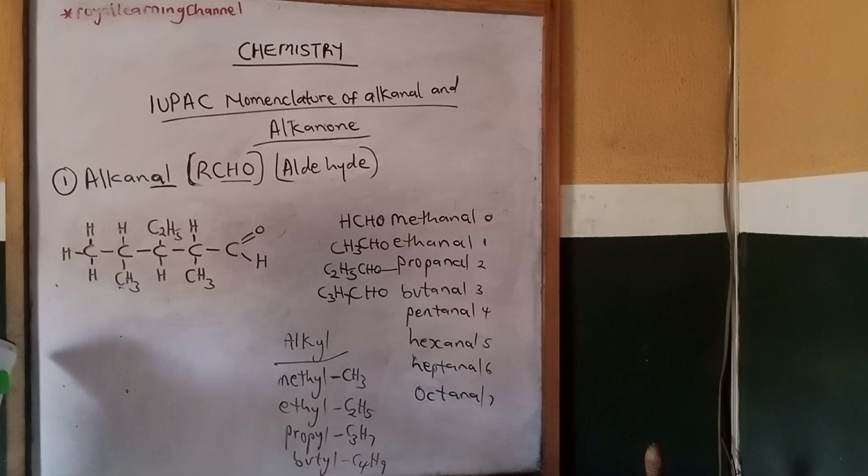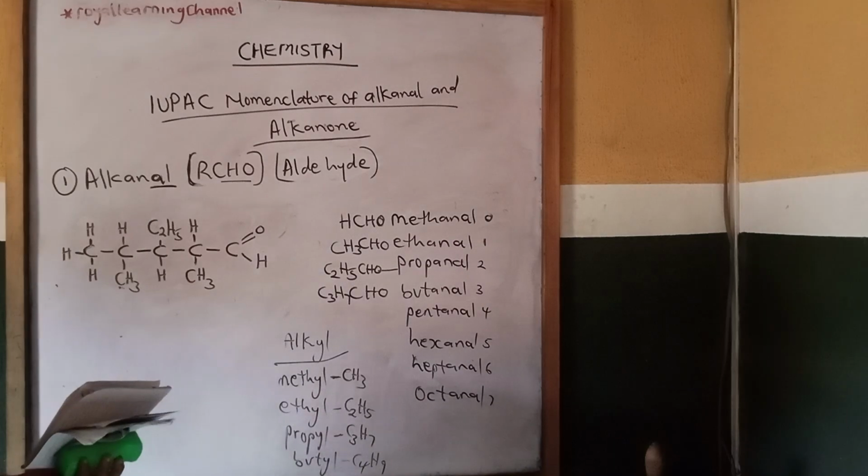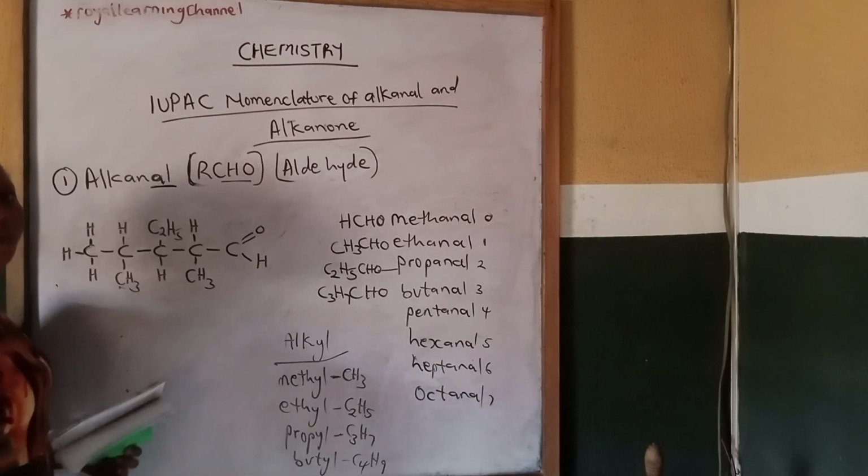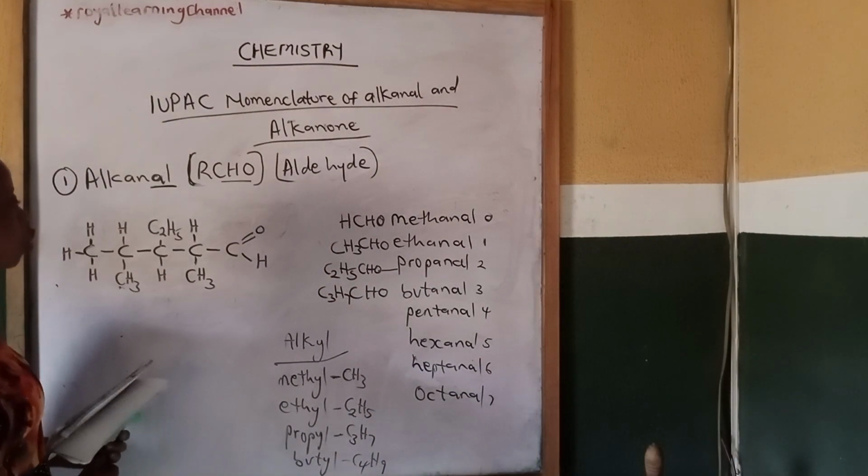Now this time around, we are having more than one substituent in our structure.